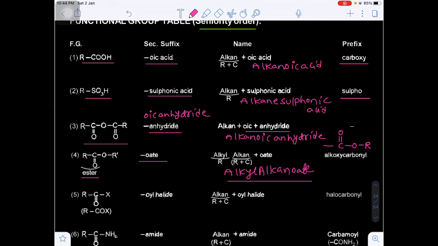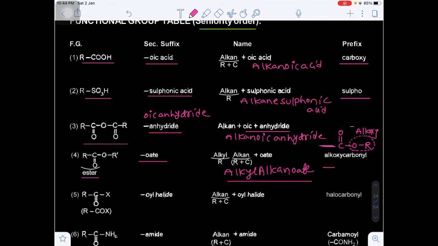In this ester linkage, this will be the carbonyl carbon which is connected to the chain. So this is known as alkoxycarbonyl. This group is known as what? This is the alkoxy. What is this, RO? Alkoxy, and CO is known as the carbonyl group.